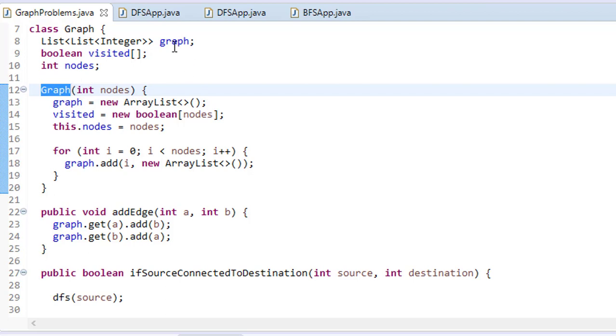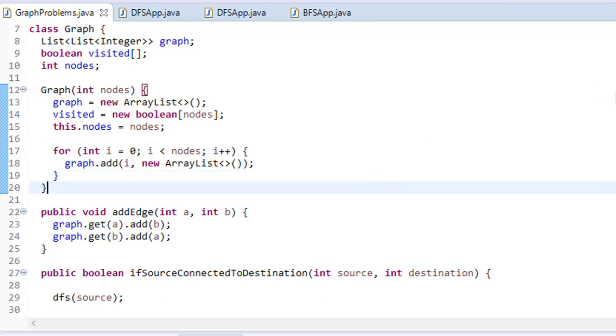So that is why, if you see here, the graph is a list of lists, and here I'm initializing that graph, initializing this list. Now I have this visited array, so first of all I'm initializing the visited array of this size, and then I have nodes, that is how many nodes I have. Now I know that in an adjacency list, each list contains the neighbors. So basically that list will represent the neighbors. This is how it will create the new list for each index.